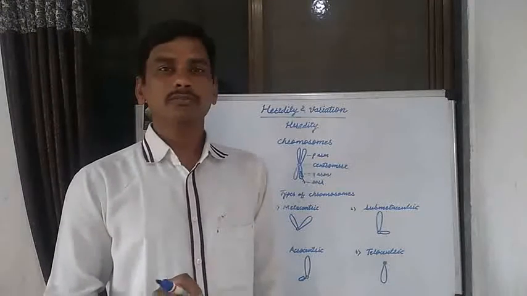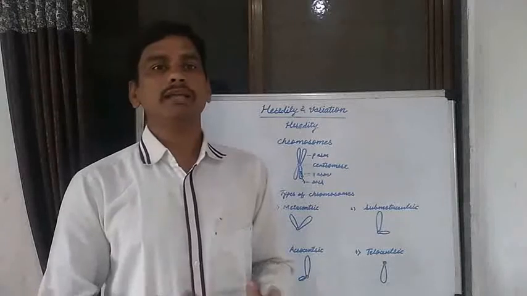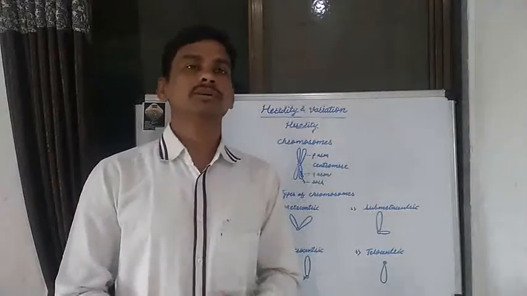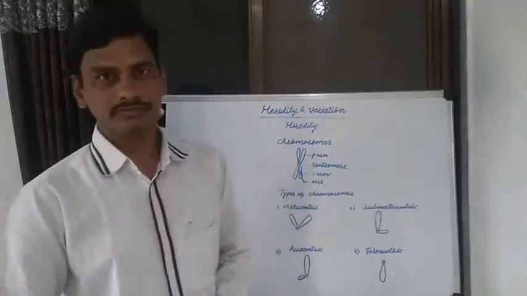Then water and minerals are absorbed by the root system, and by the root system these water and minerals are transported towards the various parts of the plant. That is known as transportation.